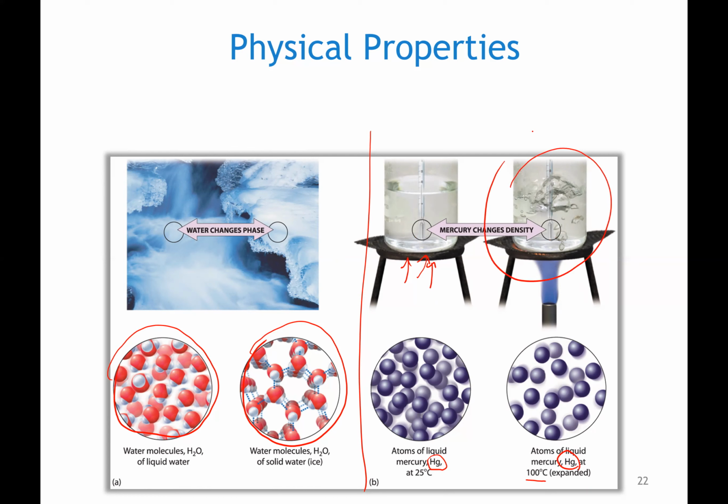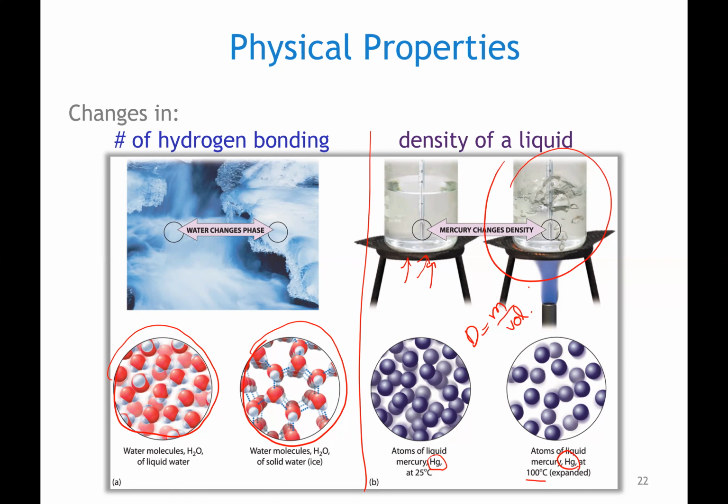If you think of density, density is mass over volume, right? So when the atoms are moving faster, occupying a slightly larger volume, the mass is still the same, so the density decreases. Those are examples of changes in physical properties, right? The identity of the molecule is the same. Water is still water. It just went from ice into a liquid, right?